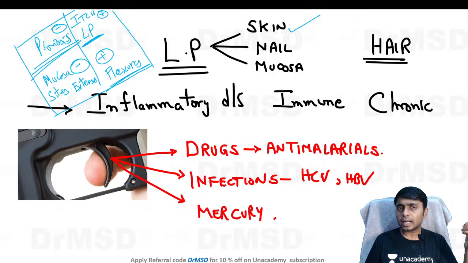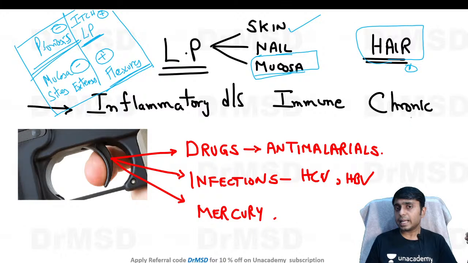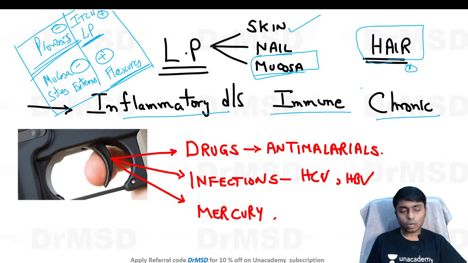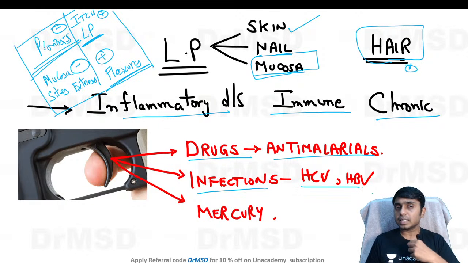As I have already told you, skin, nails and mucosa are involved in lichen planus, and there will also be hair involvement. It is just like psoriasis, a chronic inflammatory disease where autoimmunity plays a very important role, and there are some triggers, for example certain drugs like antimalarials and infections like hepatitis C virus and hepatitis B virus.